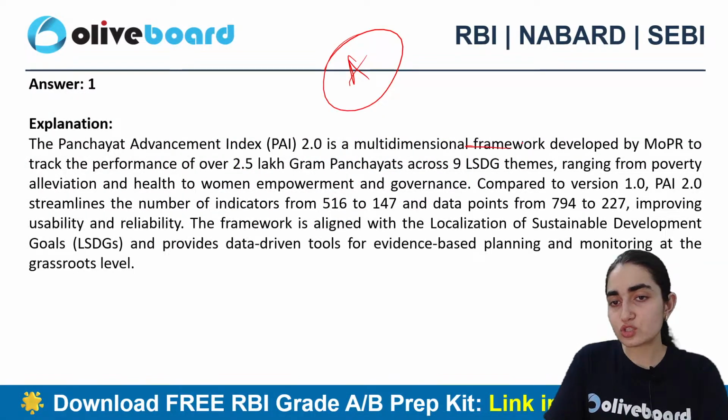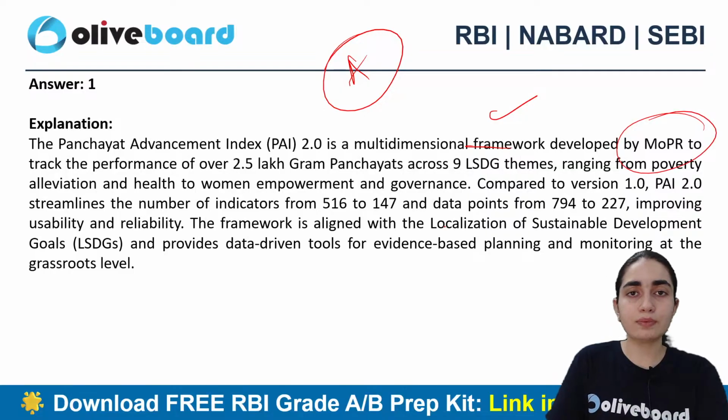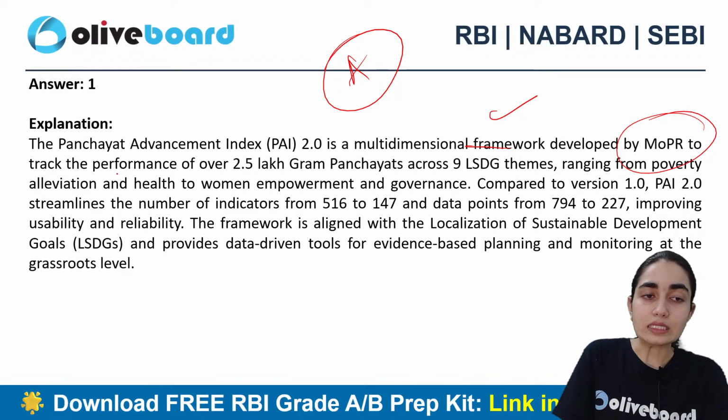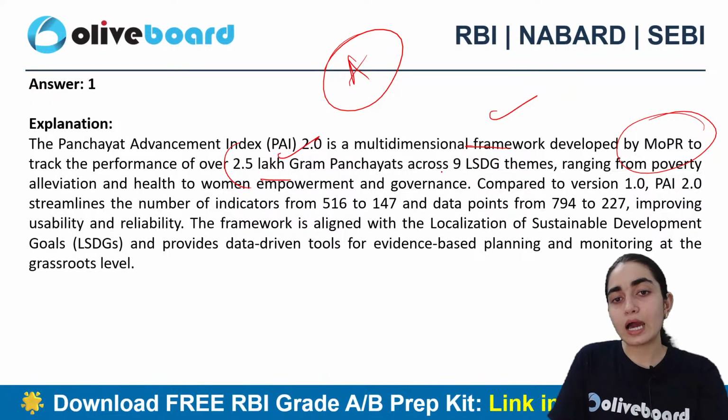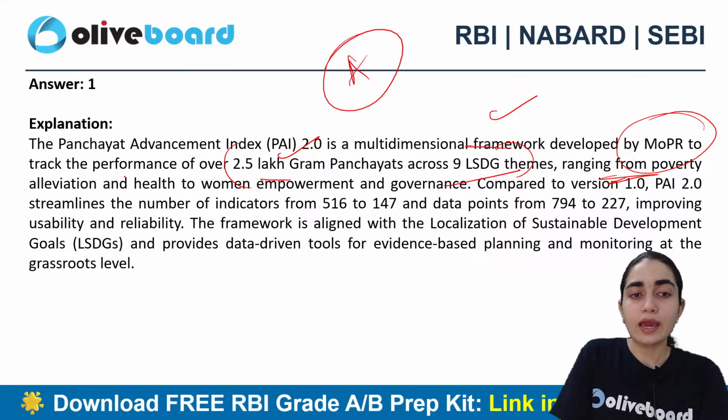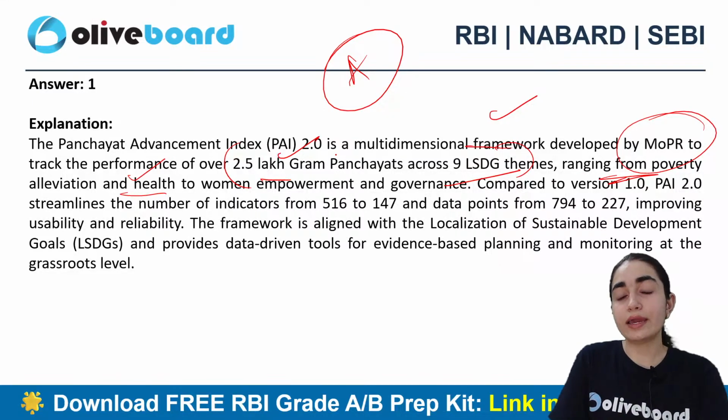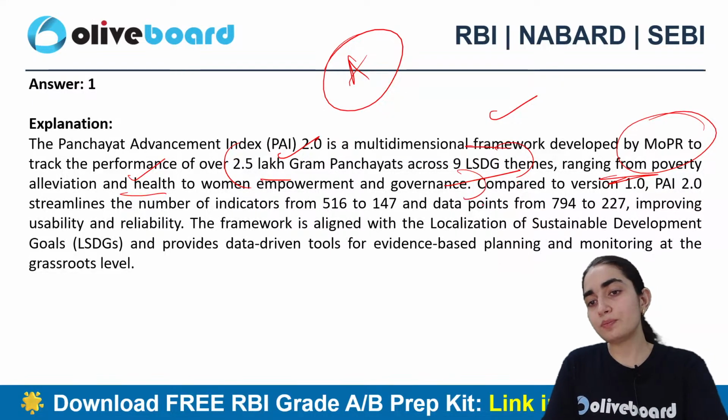It's a multi-dimensional framework developed by the Ministry of Panchayati Raj. When it comes to tracking performance, over 2 lakh gram panchayats across 9 themes are covered, with goals ranging from poverty alleviation and health to women's empowerment and governance also being part of it.